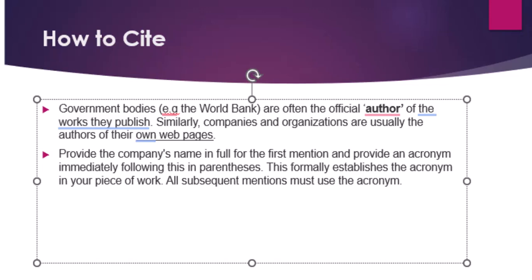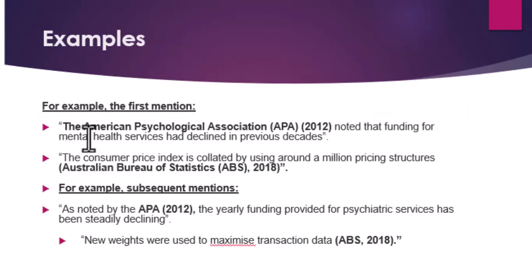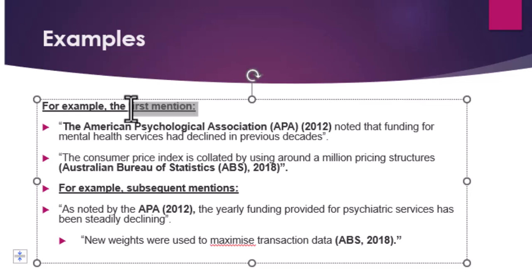So let us look at an example, starting with the first mention, the first citation. Maybe we are using the organization, the American Psychological Association, APA. For the first citation, you put the organization's name in full.